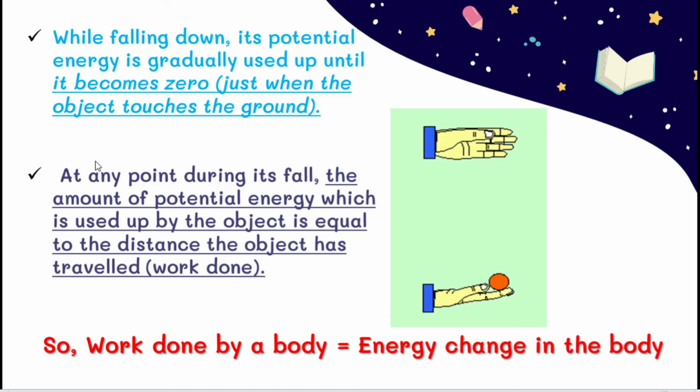While falling down, its potential energy is gradually used up until it becomes zero, just when the object touches the ground. When the object is at a height, it has potential energy. When we release the ball, it reaches the ground and loses its potential energy. At any point during its fall, the amount of potential energy used up by the object is equal to the work done.